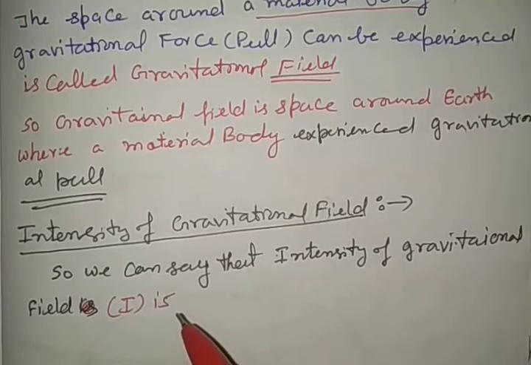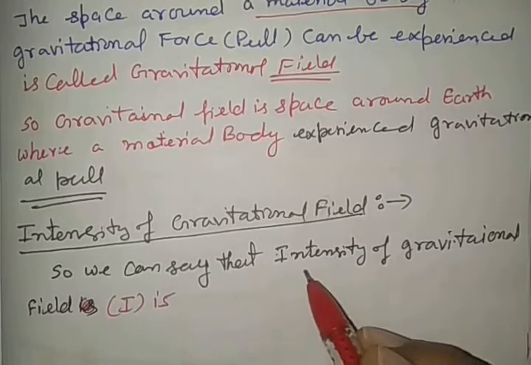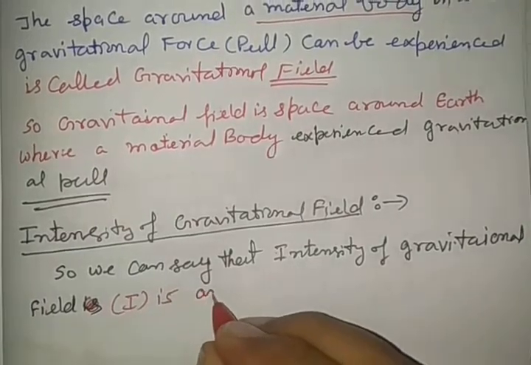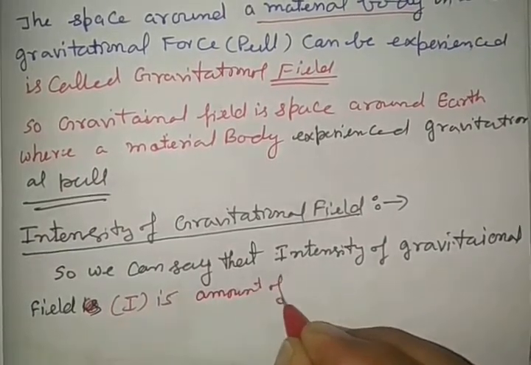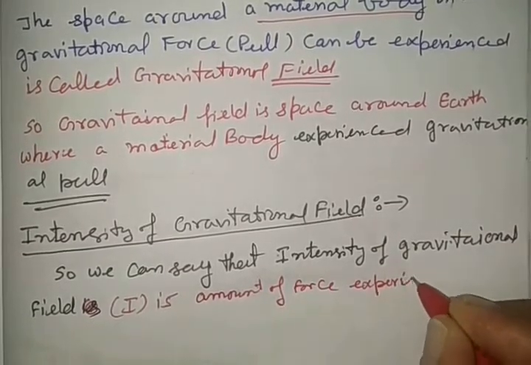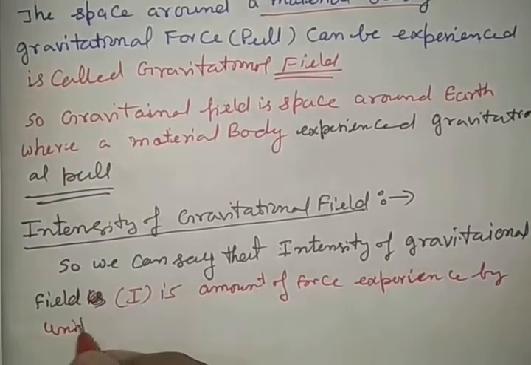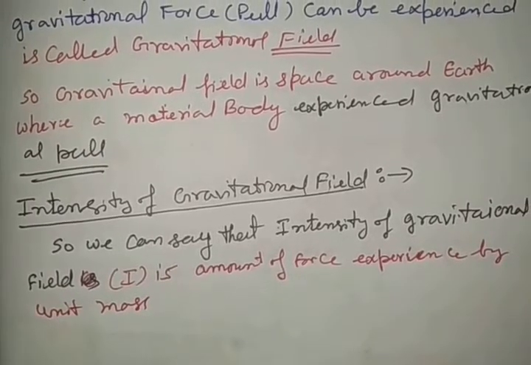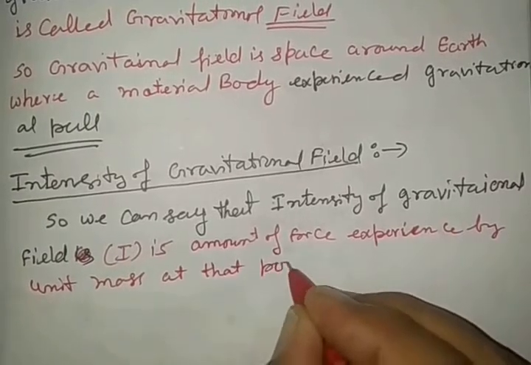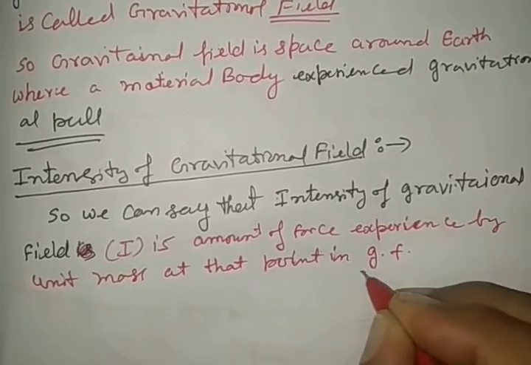So we can summarize the intensity of gravitational field in this way: intensity of gravitational field I is the amount of force experienced by unit mass at that point in the gravitational field.